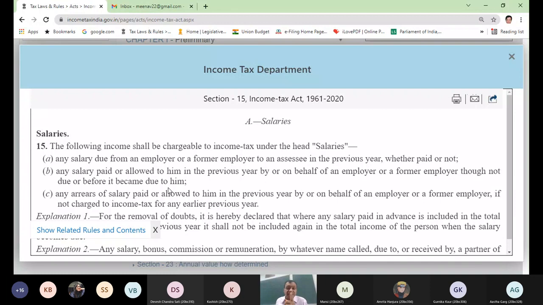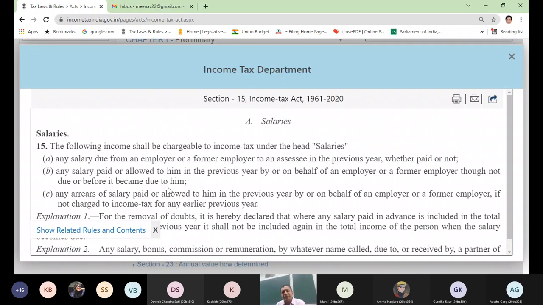So till that last day of the month comes, I cannot argue with my company because my salary has not yet become due. It will become due on the last day. My company said to me that it will be paid to me on the 12th day of the next month. What does section 15 clause A say? That on the last day of the month, your salary will be taxable.